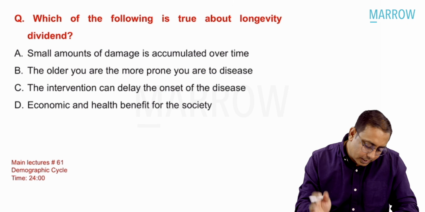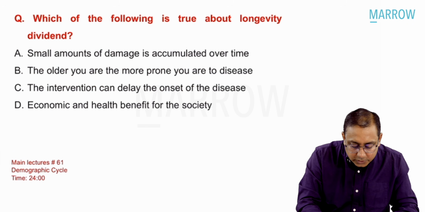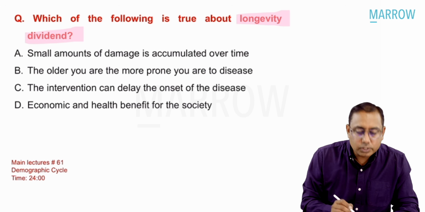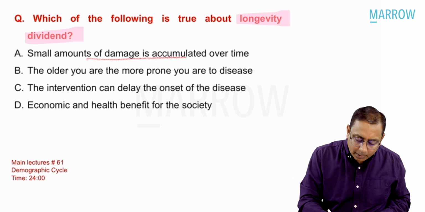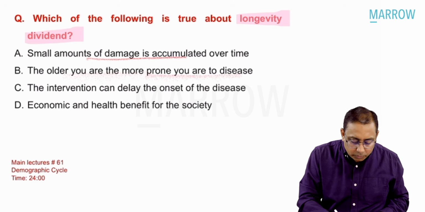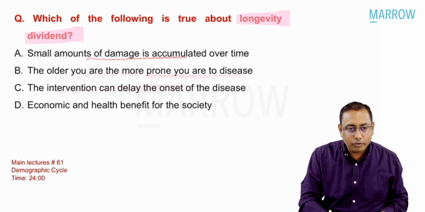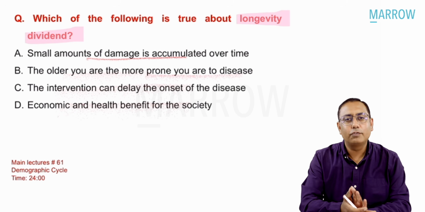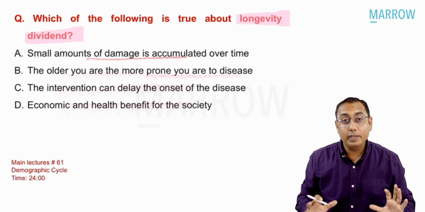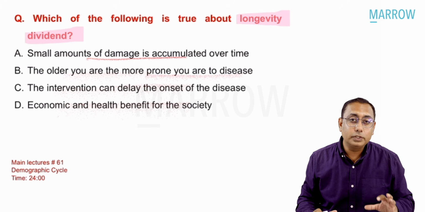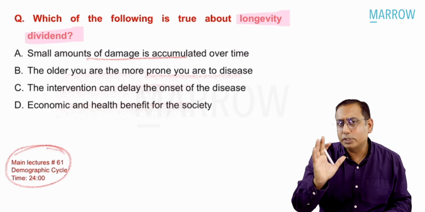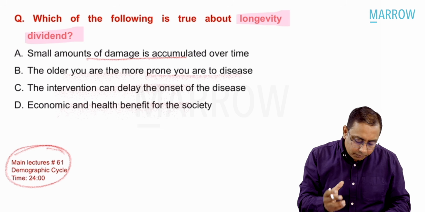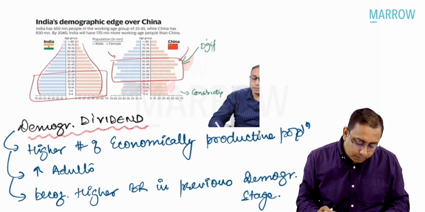And now coming on to the next one, which of the following is true about longevity dividend? What is longevity dividend? So options given to you were: small amount of damage is accumulated; the older you are, the more prone you are to disease; intervention can delay the onset; economic and health benefit for the society. So what is longevity dividend? It may be a new word, but we have discussed demographic dividend, which is almost similar to longevity dividend, in lecture number 61.